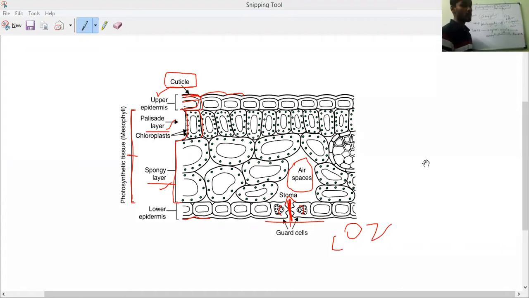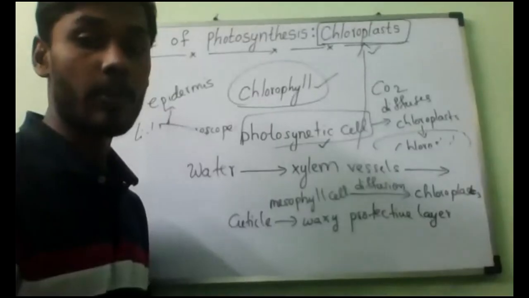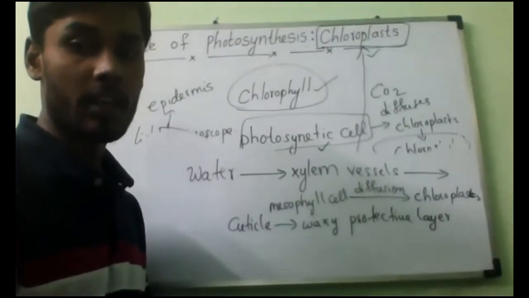It helps to reduce the loss of water from the leaf. It is a protective layer for the leaf, present on both top and bottom, and it will help in where?